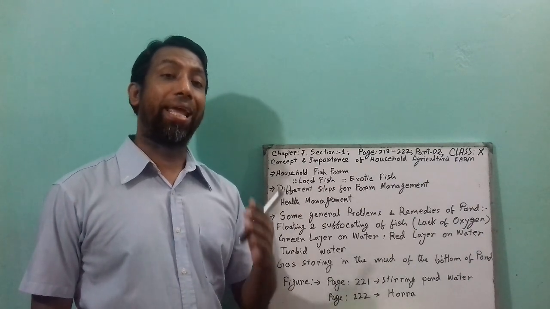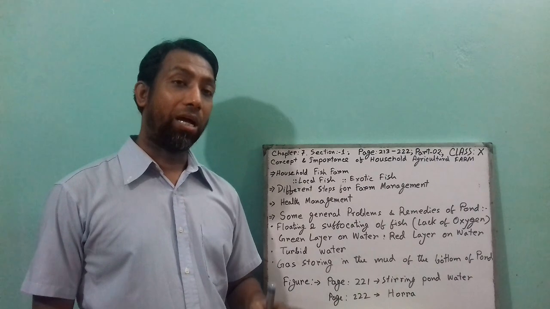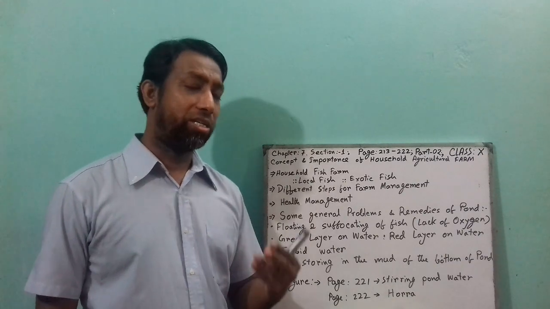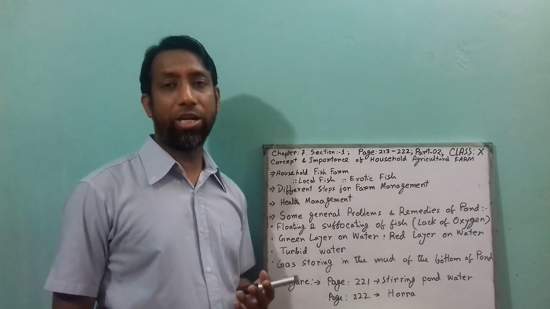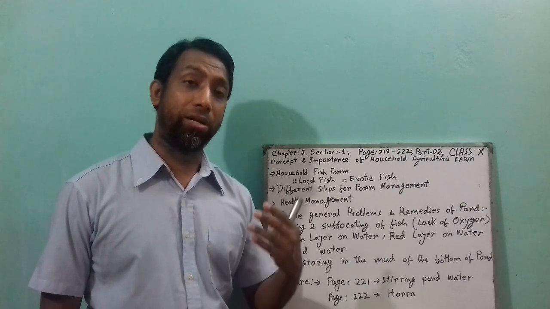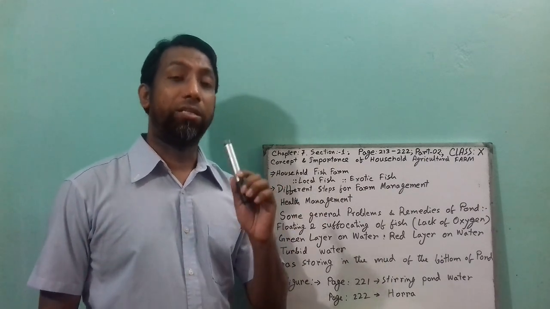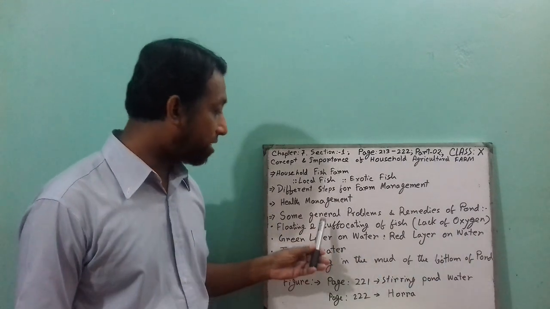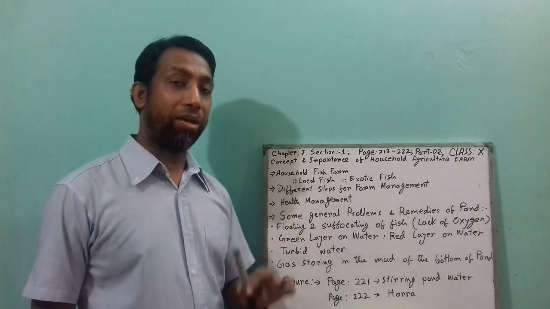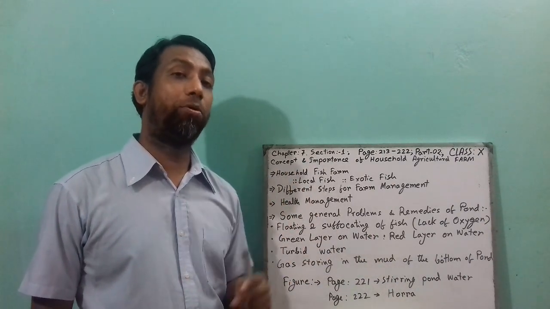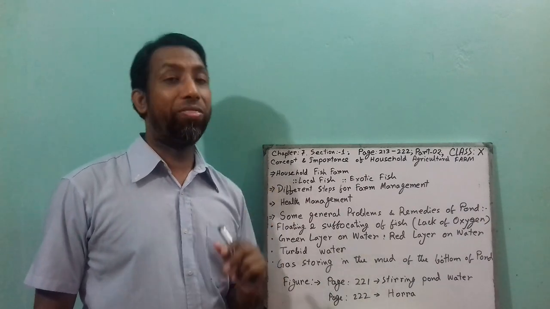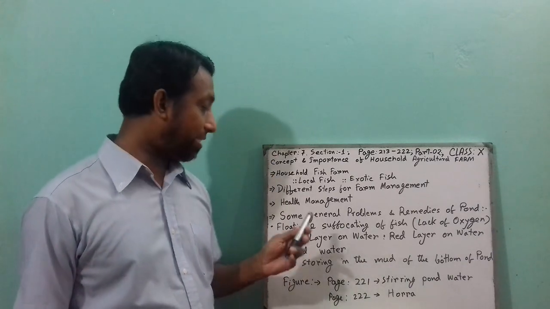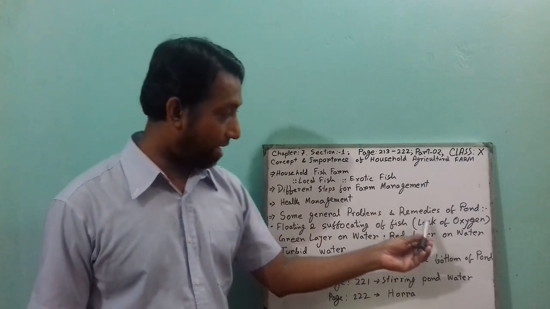Why? Because of excess mud underneath the bottom layer of the pond, sometimes excess natural feed in the pond, excess rainwater in the pond, or excess temperature in the pond. At that time, the oxygen availability is lacking in the pond. That is why fish suffocate and float in the pond. When they float, they open their mouths, gasping to get oxygen from the outside. So this is the problem of floating and suffocating of fish due to the lack of oxygen.